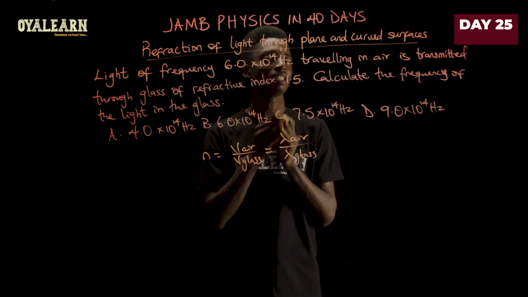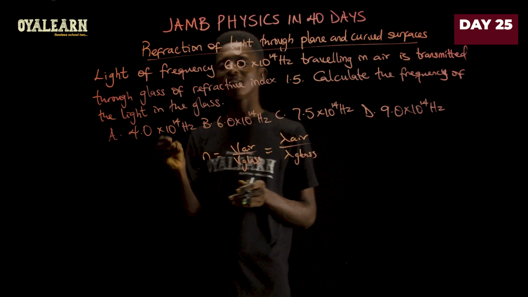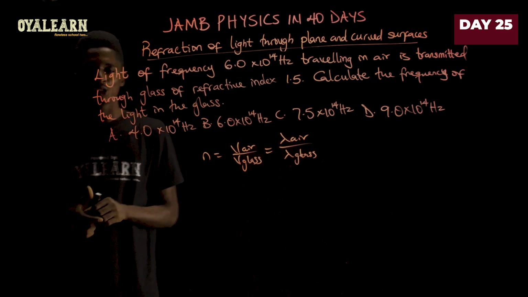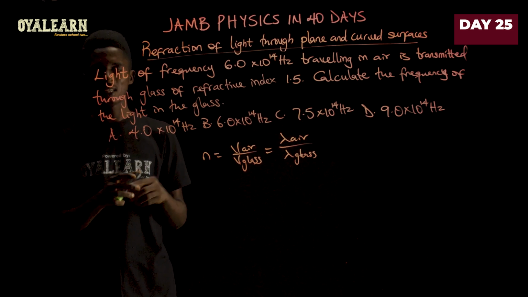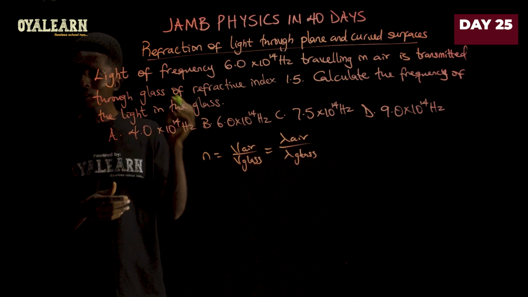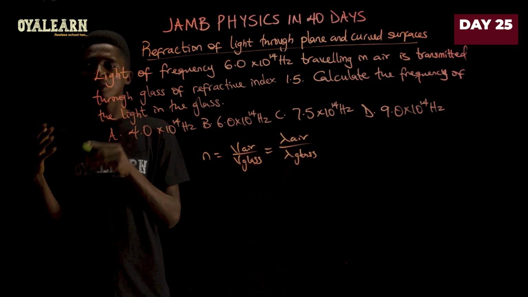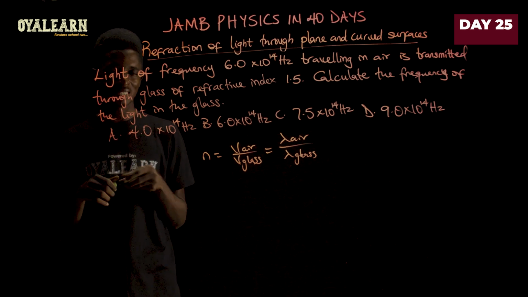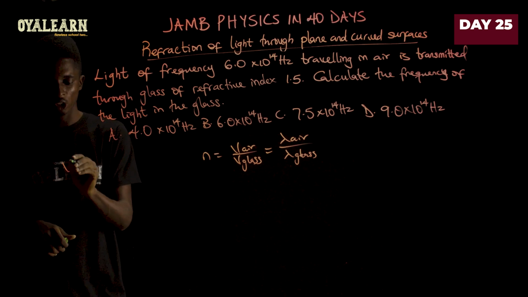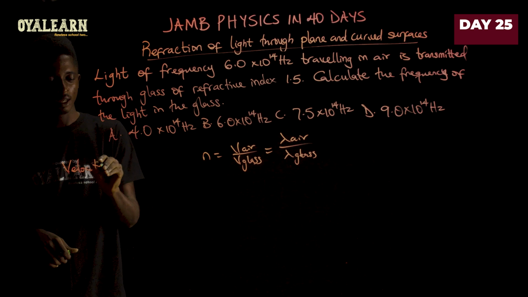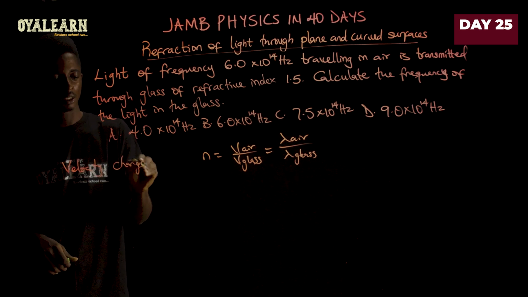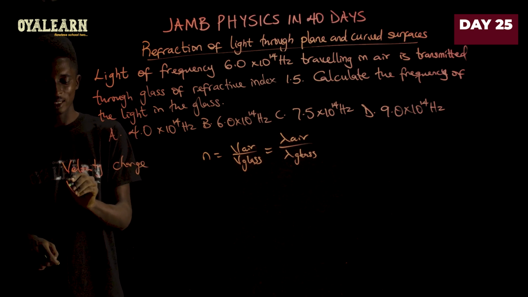However, that is wrong. This question is meant to test your knowledge on the theory of waves. Now, when a wave, including light wave, travels from one medium to another of different densities, the velocity will change, as well as the wavelength.